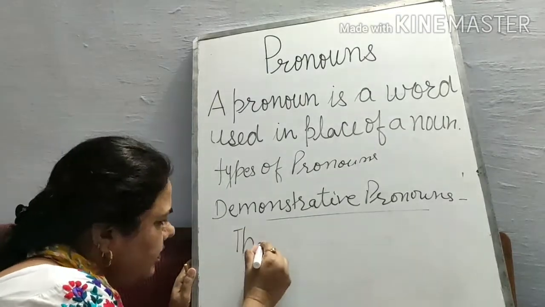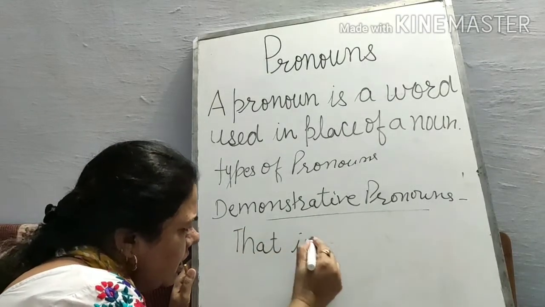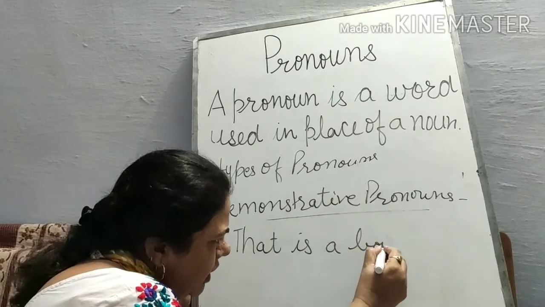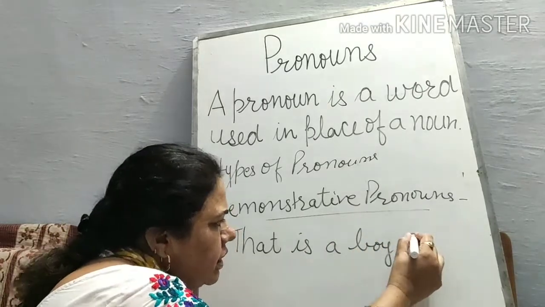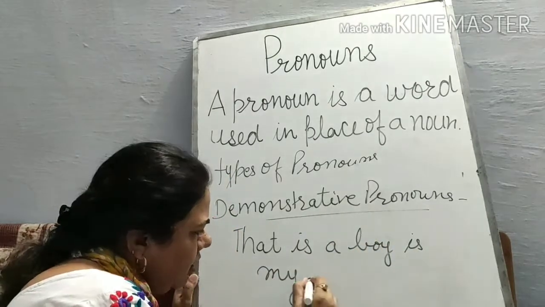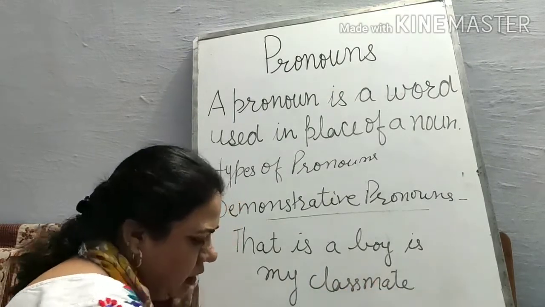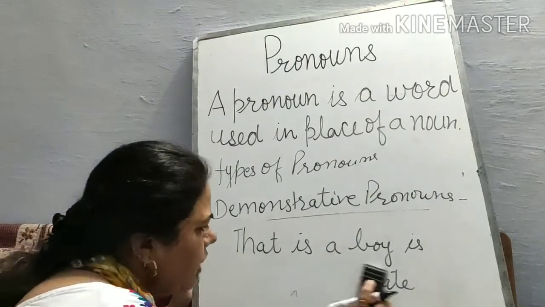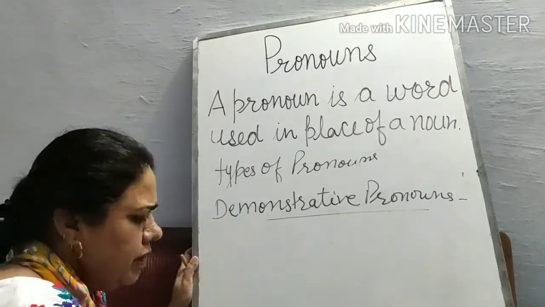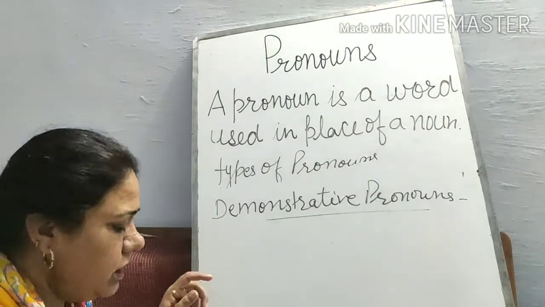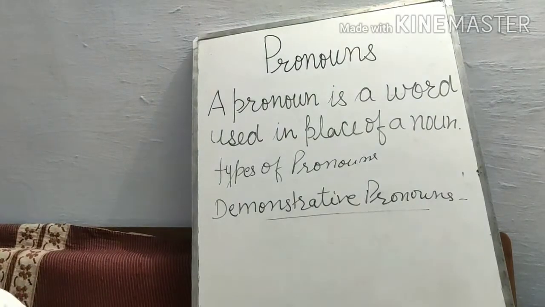That is a boy. He is my classmate. These are my classmates. This, that, these, those are the type of words we take here.